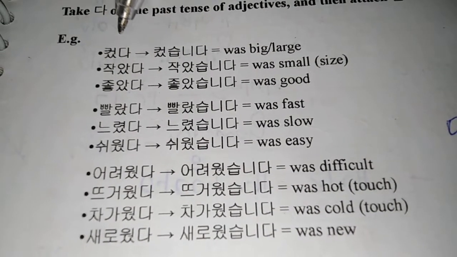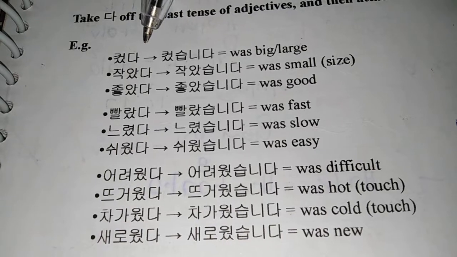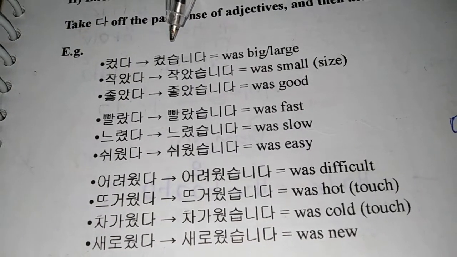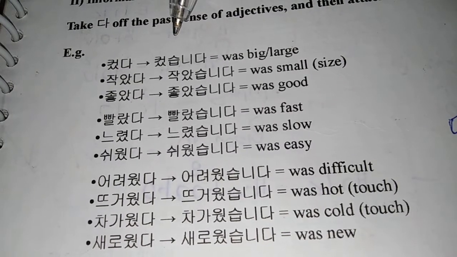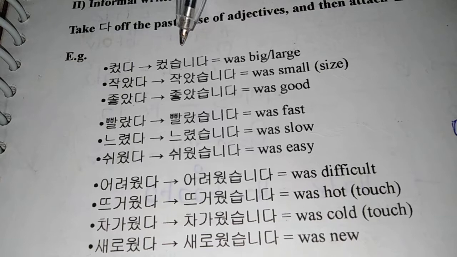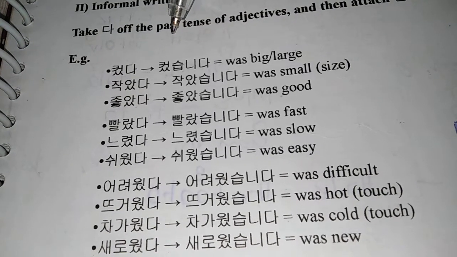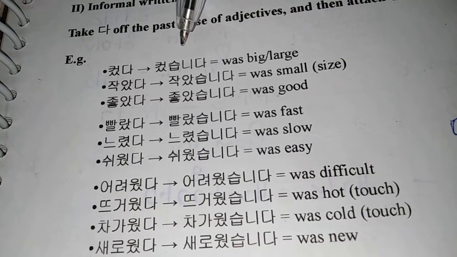In 컸다 and all the adjectives given here, you can see that there's a da at the end. So what you would do is you would just take that da off and add 씁니다. That is, literally you would replace it. Replace the da with 씁니다. And that is the same for all past tense forms. So it will be 컸다, 컸습니다.